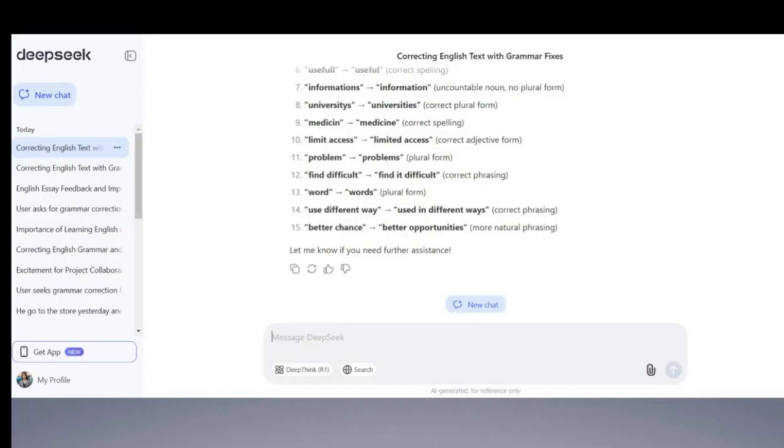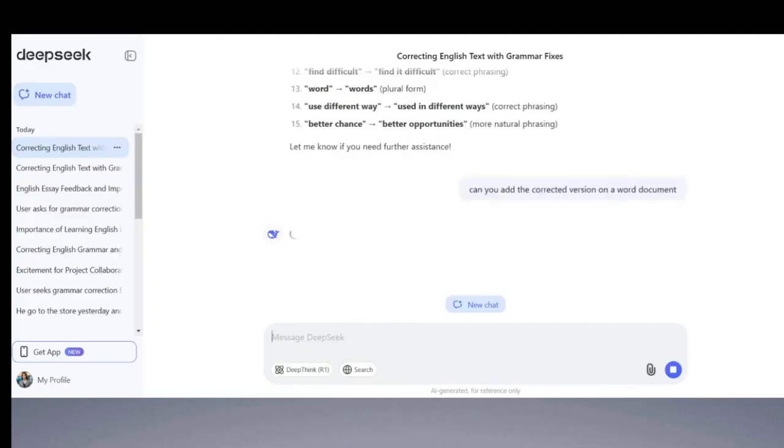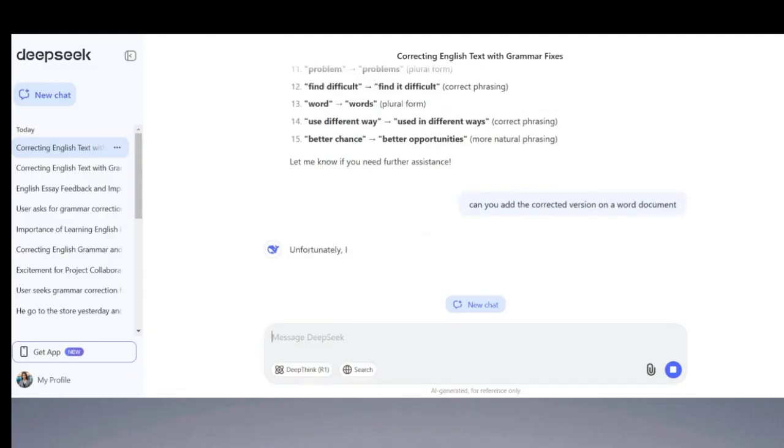Now, is there an option to download everything from DeepSeek? So we're going to ask DeepSeek and check: can you add the corrected version to a Word document so that we can download it without copying and pasting and wasting time doing that?